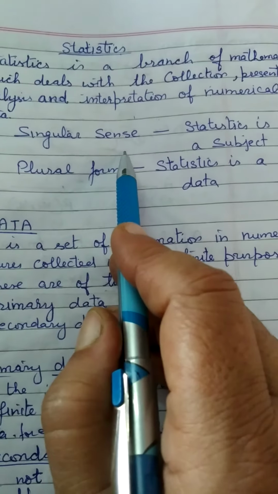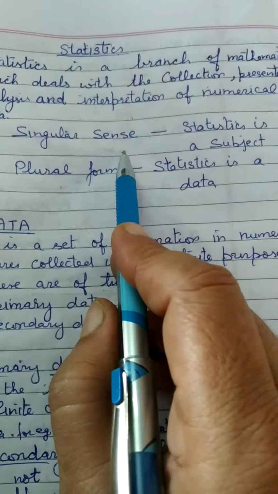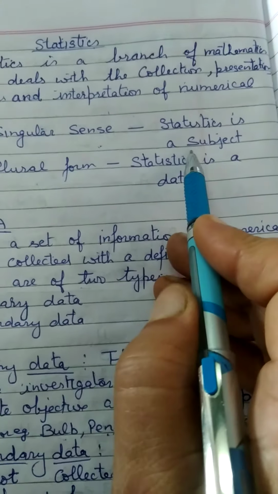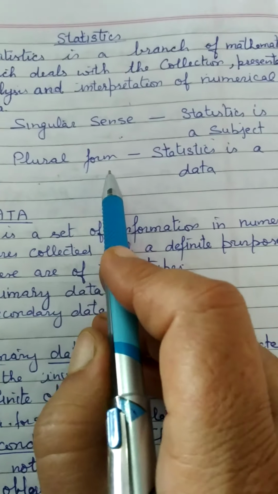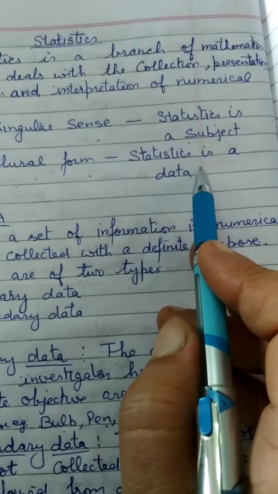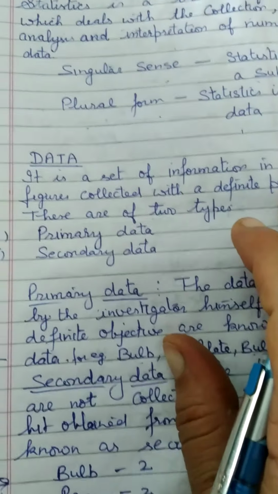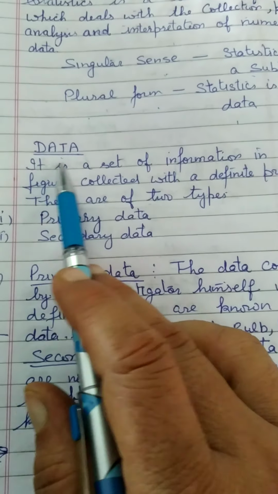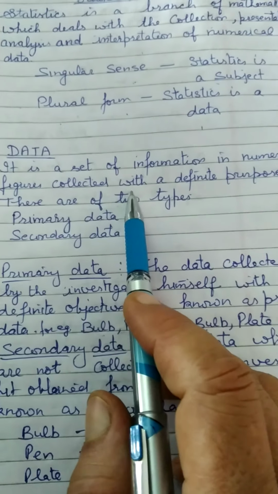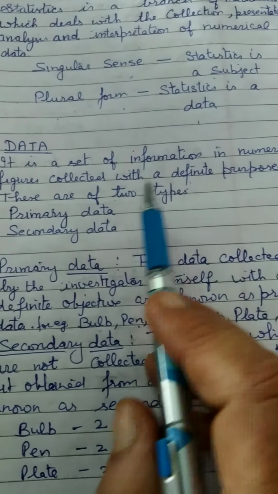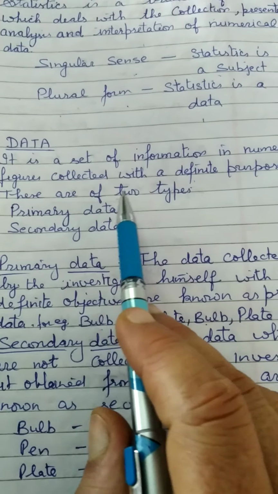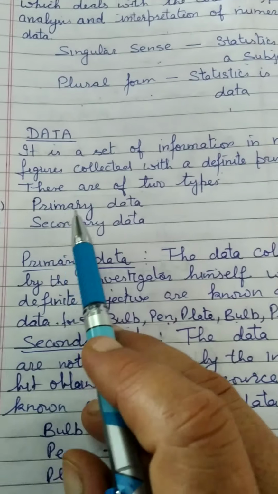Now the singular sense of statistic. What is the singular sense of statistic? It is a subject. And in the plural form, statistic is data. Now, what is data? It is a set of information in numerical figures collected with a definite purpose.